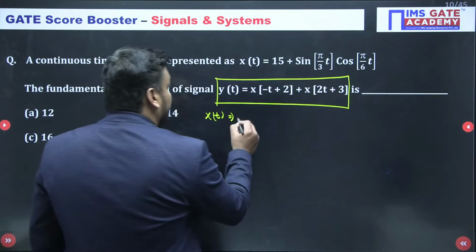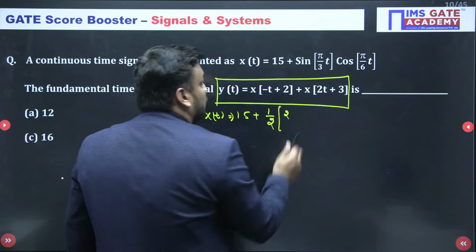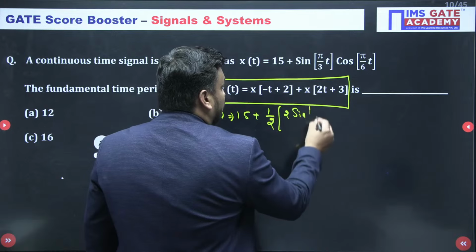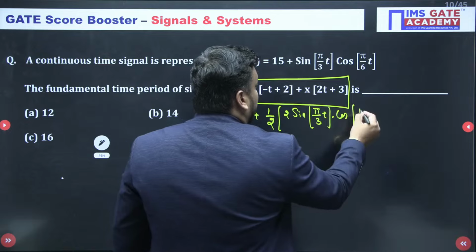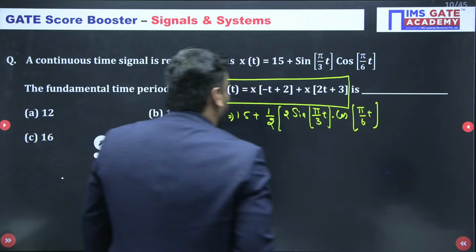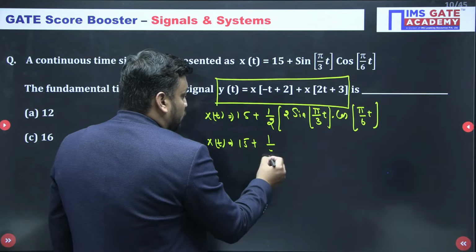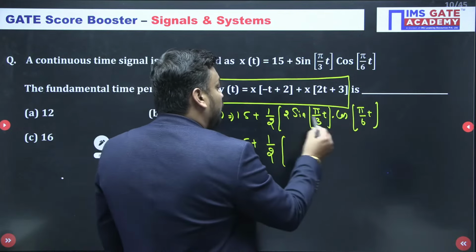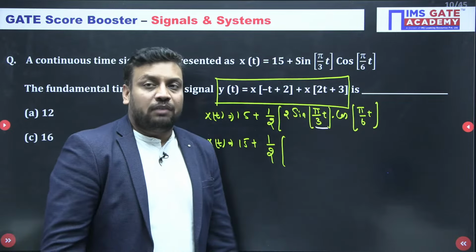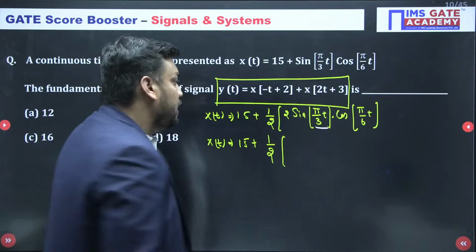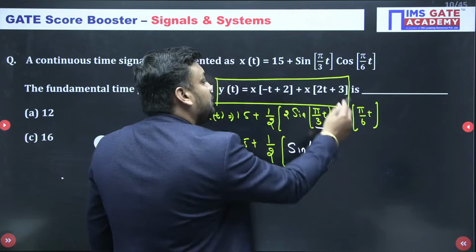So first of all, 15 as it is, and what I am doing here is dividing by 2 and multiplying by 2, and I am writing 2 sin(πt/3) cos(πt/6). Now, when such a calculation is required, do you remember the formula of 2 sin A cos B? It is nothing but sin(A+B) + sin(A−B). So sin(A+B) is π/3 + π/6.